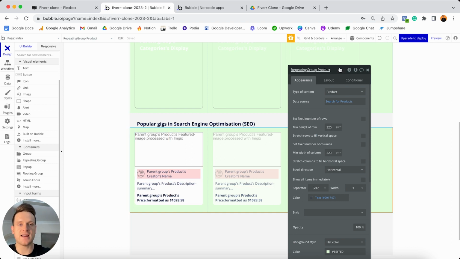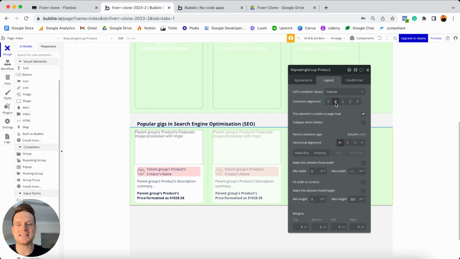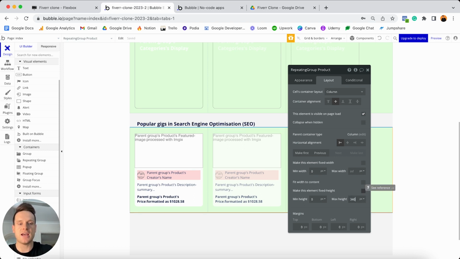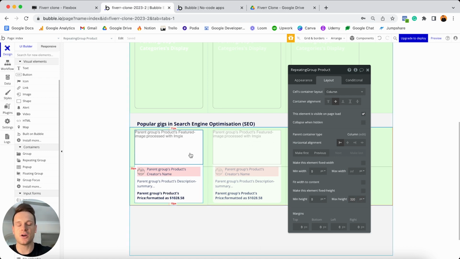And I'll show you how I got to that now by jumping into my layout tab. If I set the maximum height here to also be 320 pixels, and then update the container alignment for our repeating group to be centered, which is going to move our white group into the center of our repeating group, what you'll see is that 320 pixels in height fits perfectly around this white group. So that's how I came to that. Essentially, I just experimented with this being 350 pixels, and then I just kept going down. So let's say I added 340, and then I eventually went down to 320 and found that that was a perfect height. So that one was a bit of trial and error. And at this point, that is exactly how we can create this repeating group we needed.